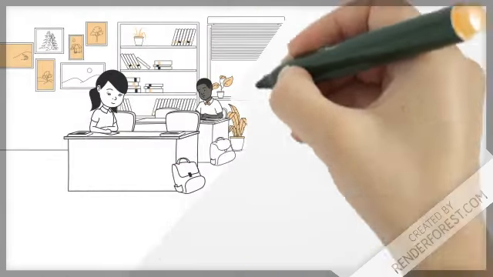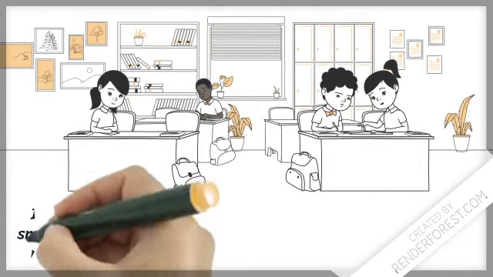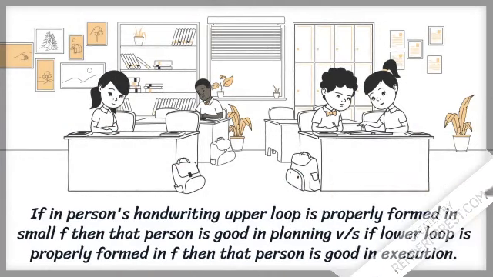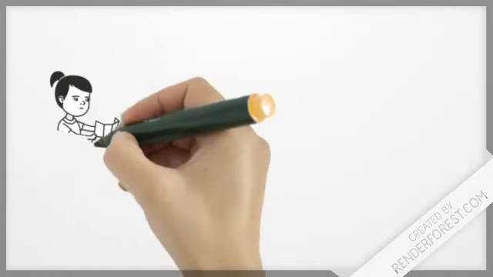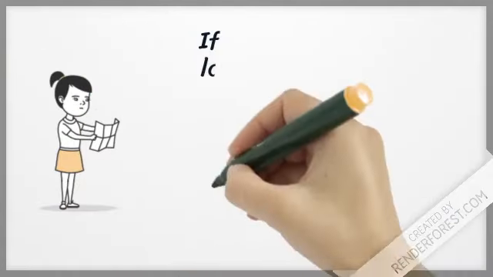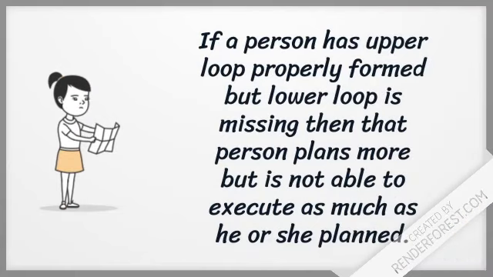If in a person's handwriting the upper loop is properly formed in small f, then that person is good at planning. Versus if the lower loop is properly formed in small f, then that person is good in execution. If a person has an upper loop properly formed but the lower loop is missing, then that person plans more but is not able to execute as much as he or she plans.